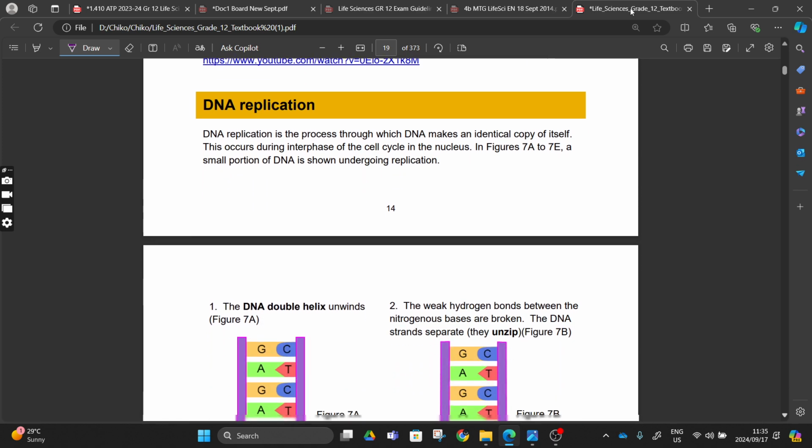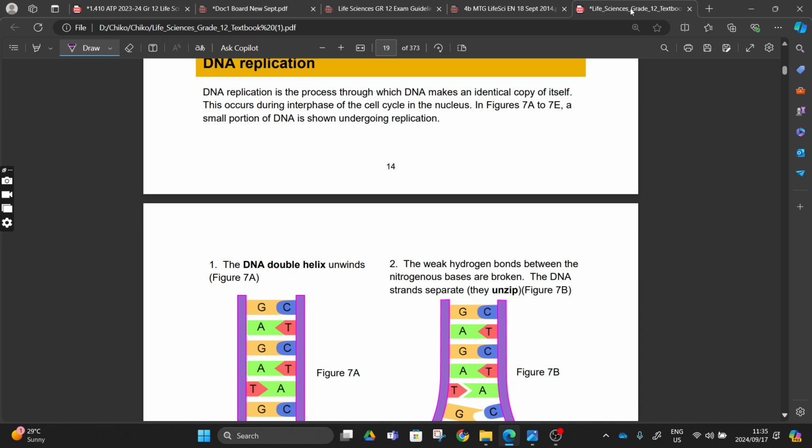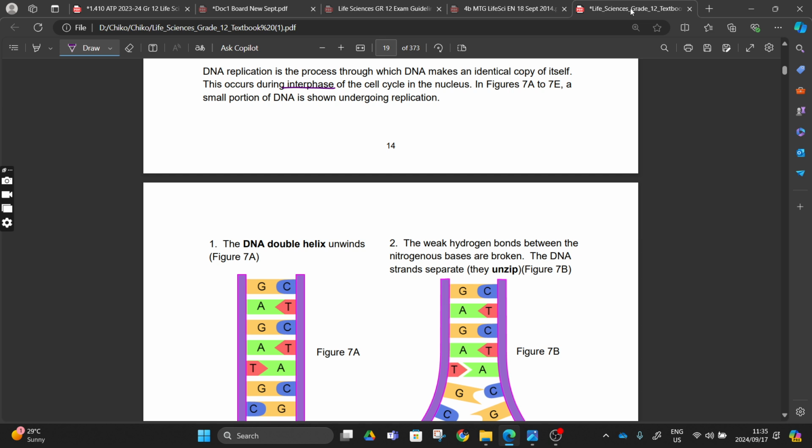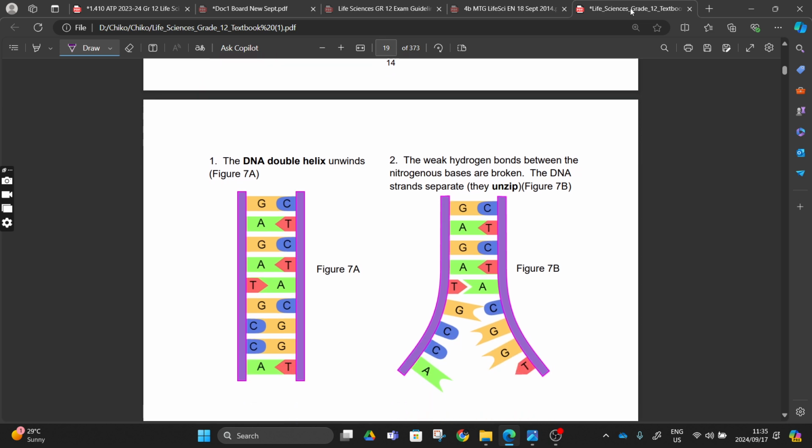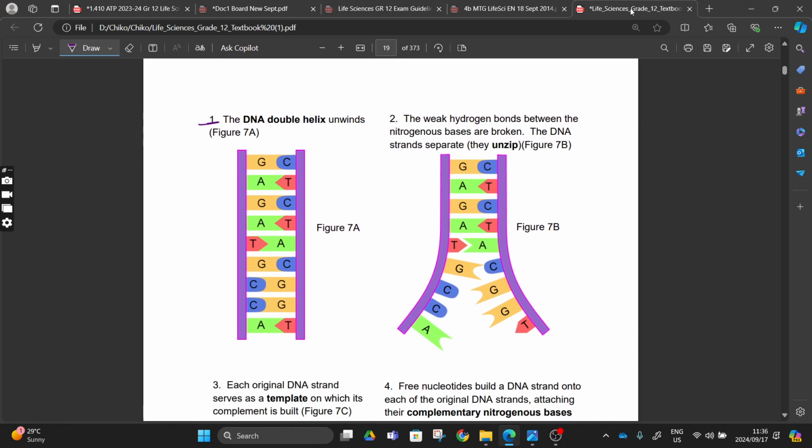Then DNA replication is a process whereby one DNA makes an identical copy of itself. This occurs during the interphase of a cell cycle, right? You know that before the cell cycle, we have the phase called interphase. So this can be classified into steps: step 1, step 2, step 3, step 4, step 5.